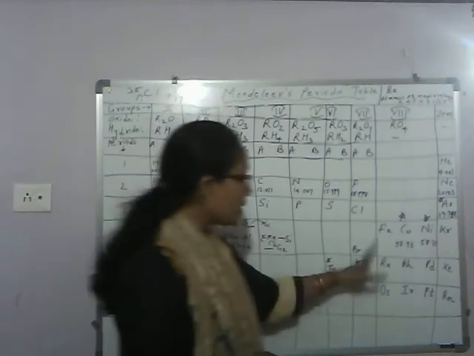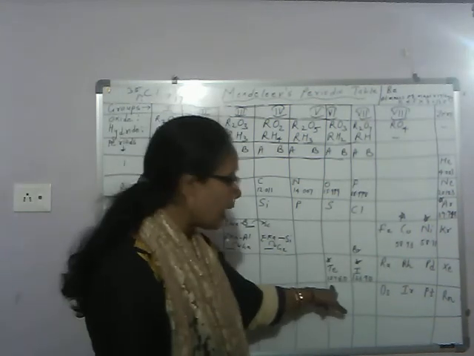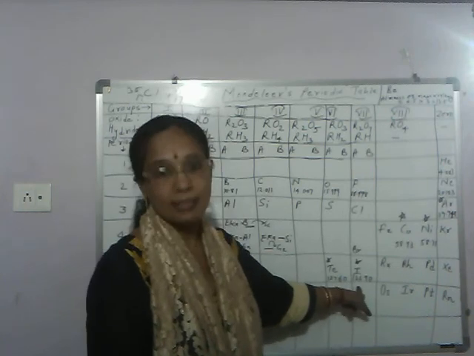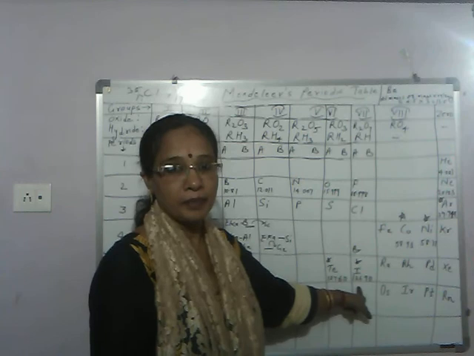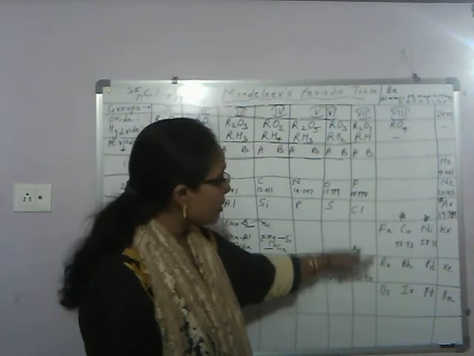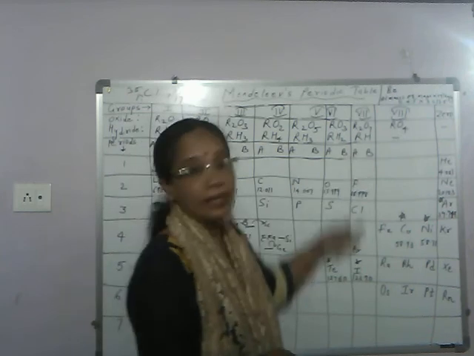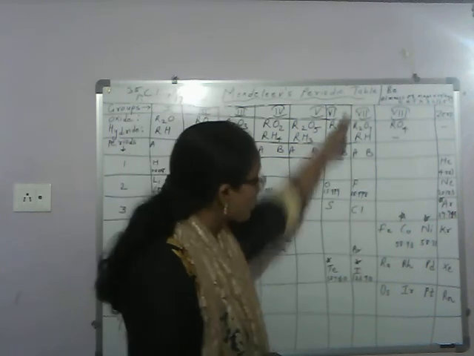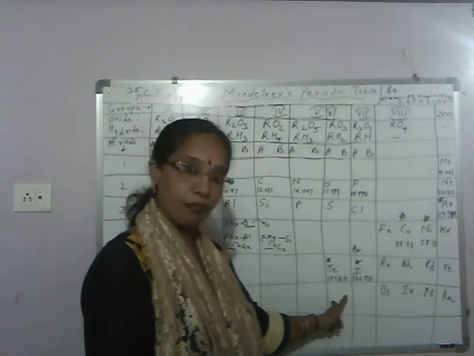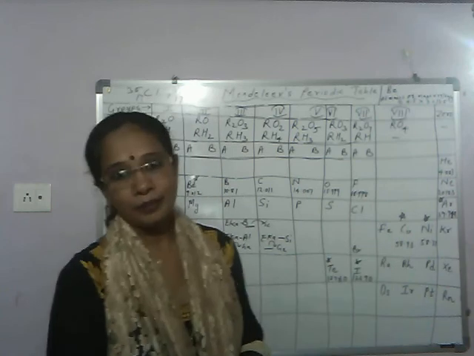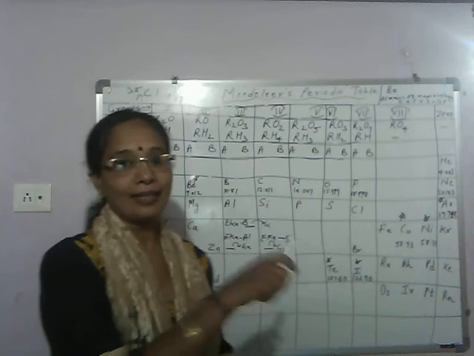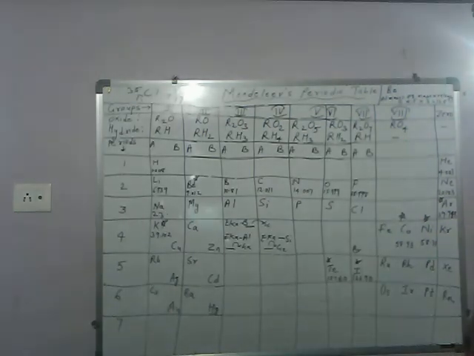Next pair is tellurium and iodine. Tellurium with slightly higher atomic mass 127.6 is placed before iodine with atomic mass slightly less, 126.9. Here again, what is taken into consideration? Similarity in property. Property of iodine is similar to fluorine, chlorine, bromine of 7A. So it is placed along with 7A group elements. So slightly higher atomic mass tellurium is placed before lower atomic mass iodine. Here not arranged in increasing order of atomic mass. So this is again a disadvantage in Mendeleev's periodic table.